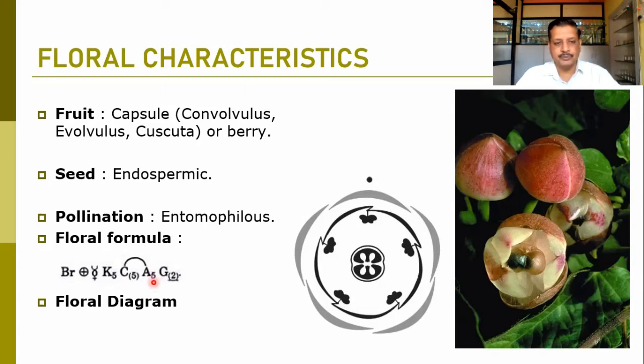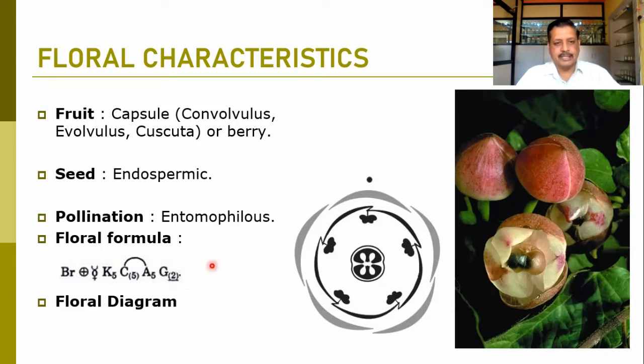So the androecium is 5, they are free, but they are on the corolla tube, so the epipetalous nature is shown this way. Then the gynoecium is 2, bicarpellary in brackets, so the carpels are fused, bicarpellary syncarpous, and the underline shows the superior type of ovary. So this is the floral formula for most members of the family Convolvulaceae.